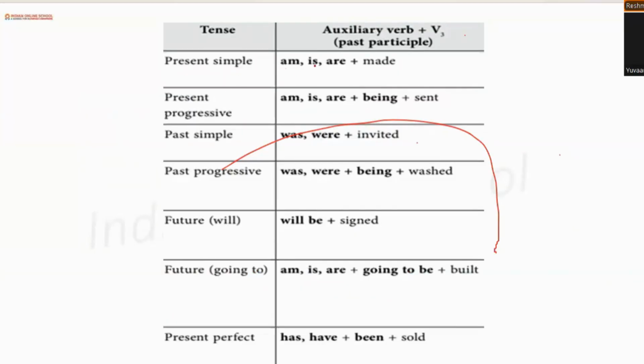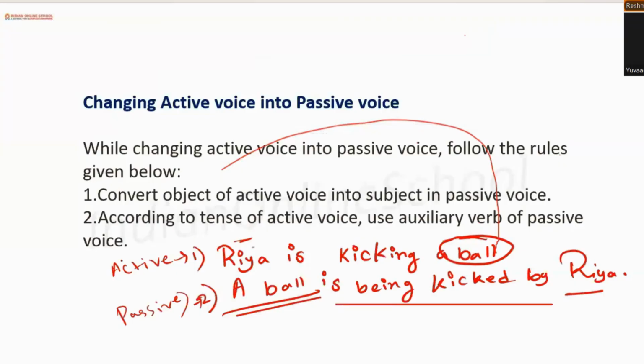So here we can see few rules like how to form a sentence. For present simple, am, is, are plus the V3 form will be there. Then for present progressive, am, is, are plus being, and then the V3 form will be there. Why? Because being we will have to add, because if it is in continuous tense, if it is happening at the very moment, suppose Ria is kicking the ball, that's why we have added being, right? Yes, ma'am. To imply that at that very moment it was happening.